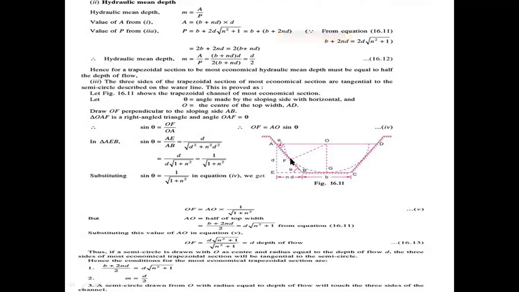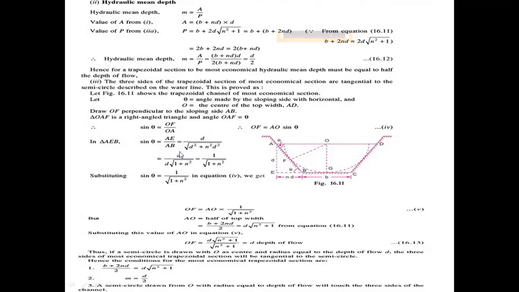AB, from the Pythagoras theorem, equals root of d square plus EB, where EB is n d, so d square n square. Taking d square as common, AB equals d root of 1 plus n square.